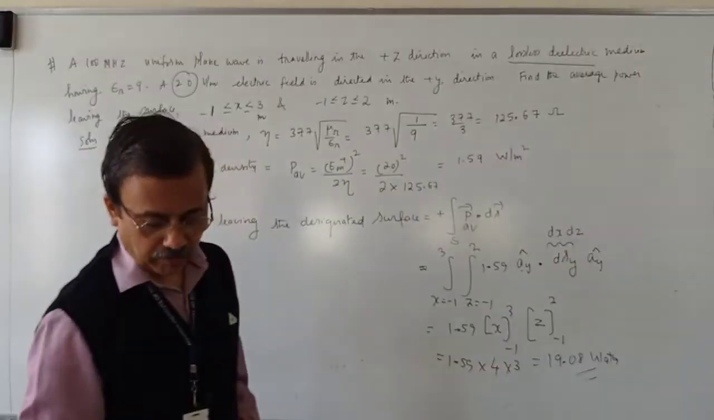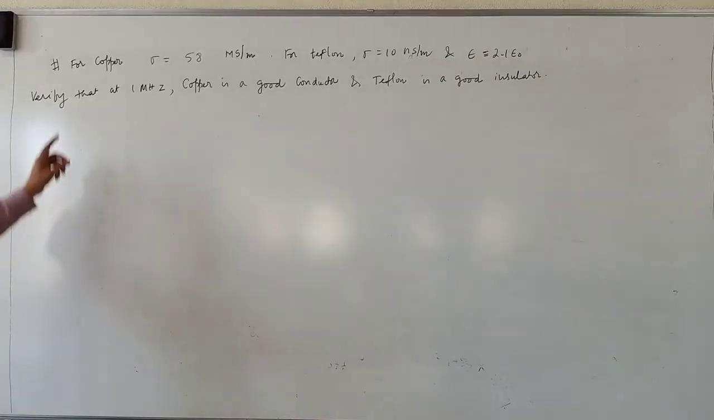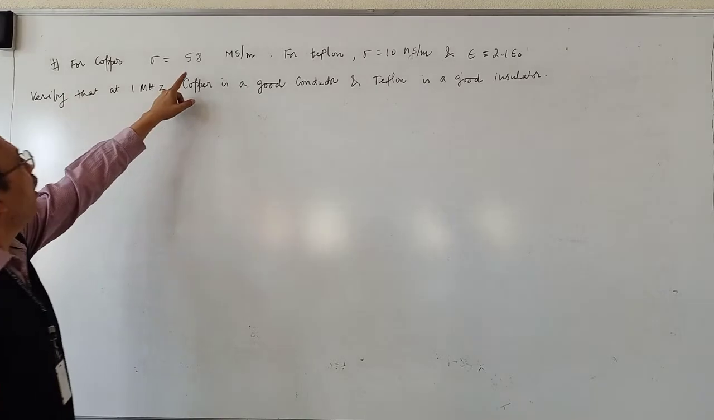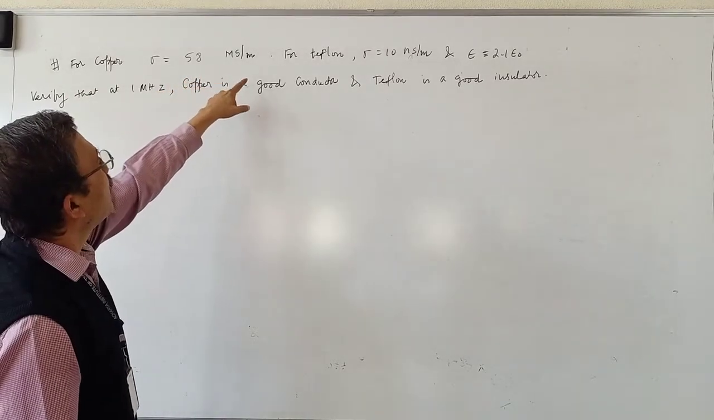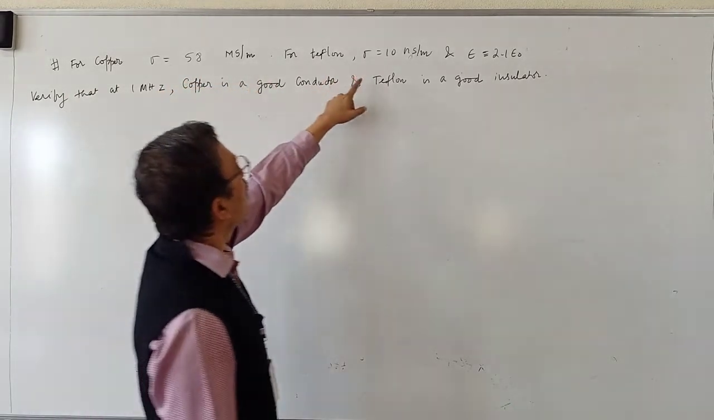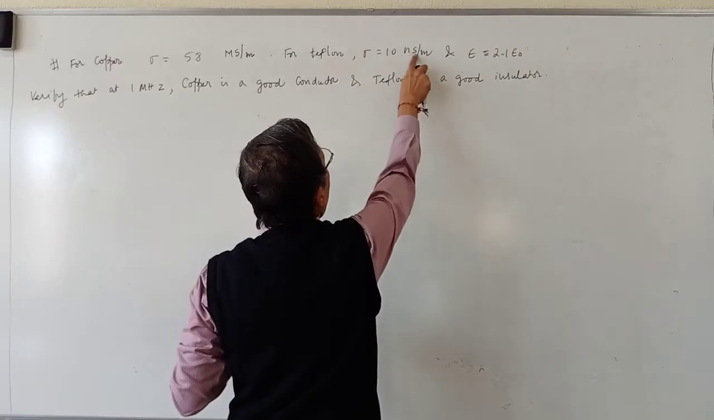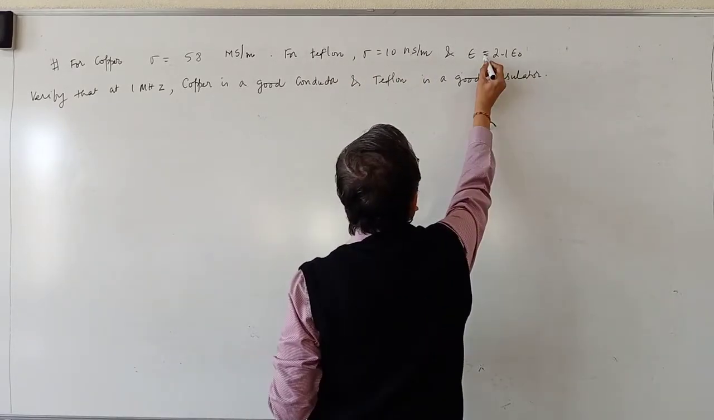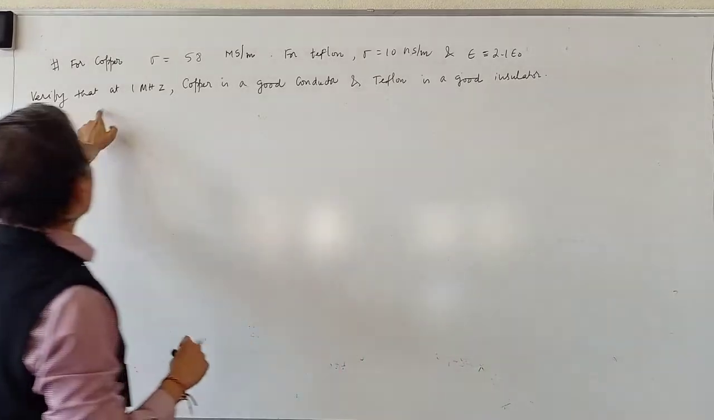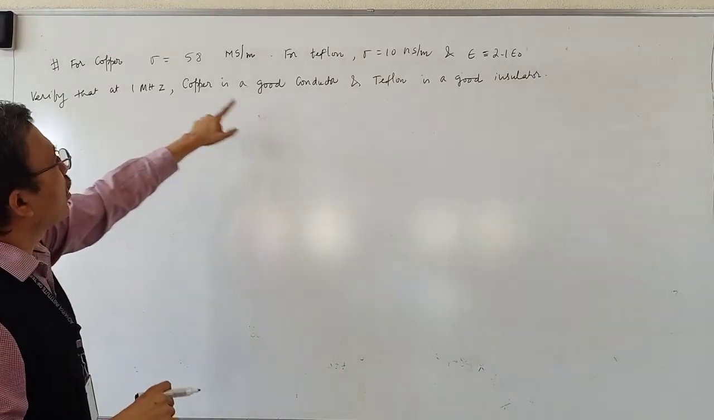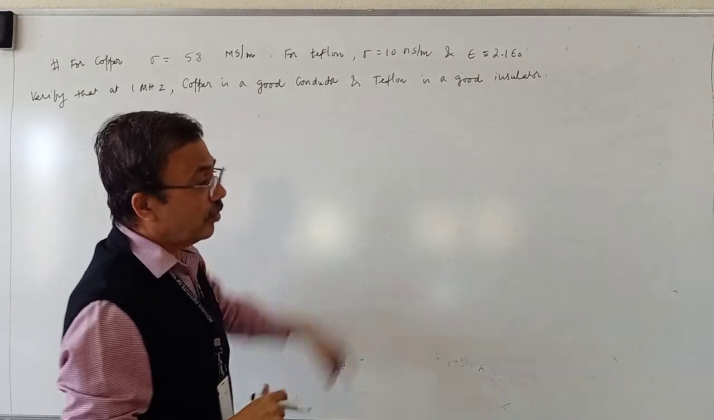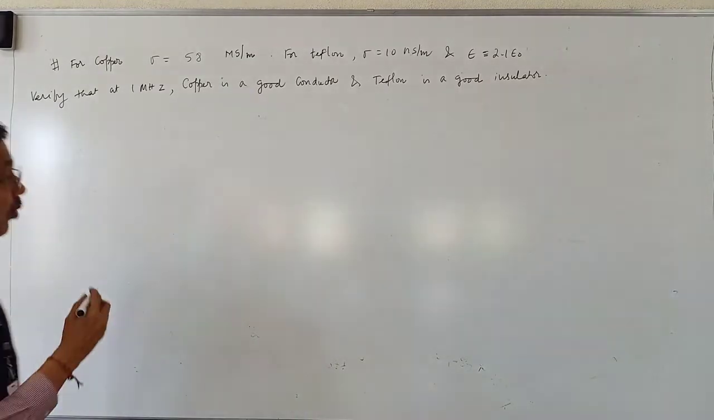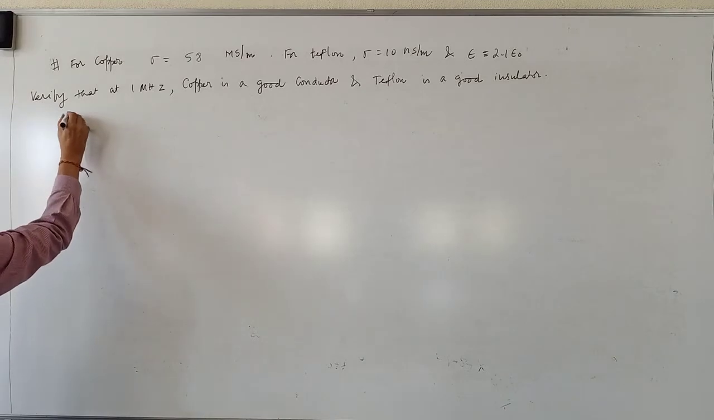We go to the next problem. For copper, sigma equals 58 megasiemens per meter. For Teflon, sigma equals 10 nanosiemens per meter and epsilon equals 2.1 epsilon naught. Verify that at 1 megahertz, copper is a good conductor and Teflon is a good insulator. Insulator means dielectric. So we proceed with this problem in this manner. Solution.